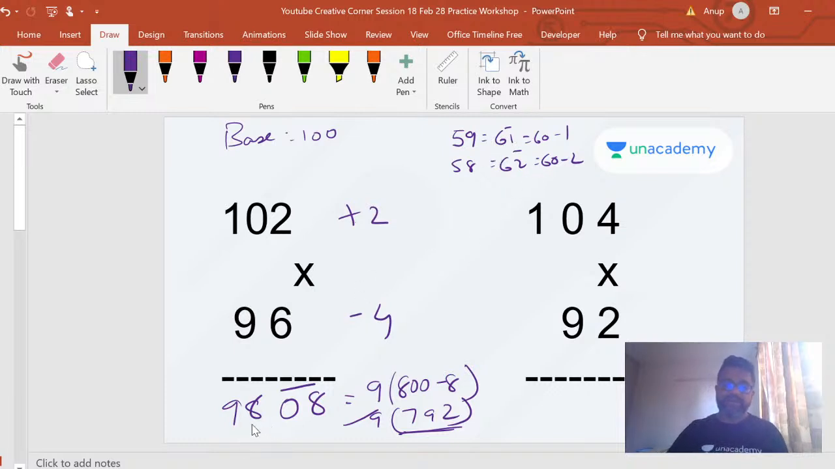So that is why, if you compare it here, there are two numbers here, so it's basically a base of 100. So 800 minus 8, that's your answer here. So that's why it's 9792. So let's look at one more example.